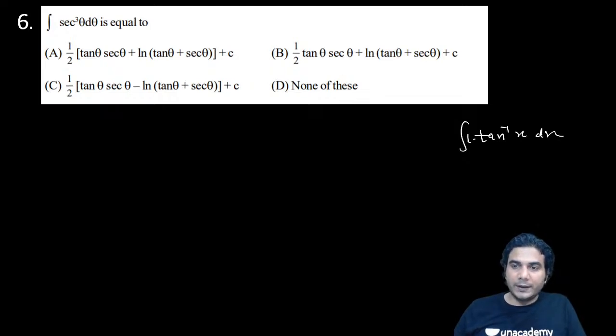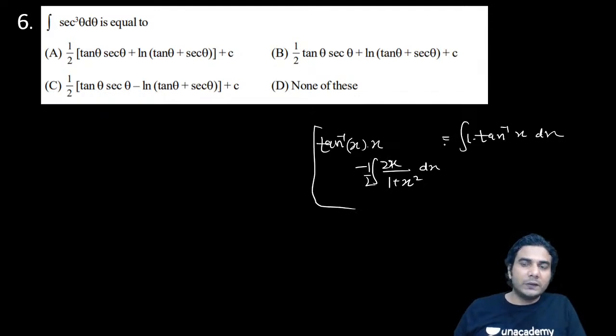So if you take 1 into tan inverse, you can apply this formula. So you always integrate one. So tan inverse x into integration of 1 is x minus differentiation of tan inverse, which is 1 upon 1 plus x square, and integration is x, right? Now you know what to do. You can integrate this easily by multiplying, dividing by 2, right? This is ln of, so you can do it, right? So this is one of the ways.